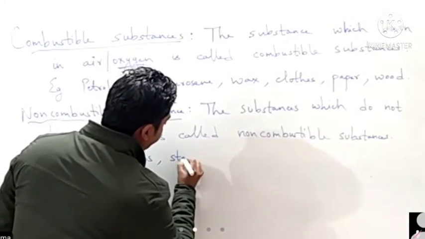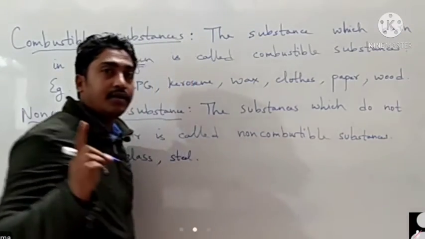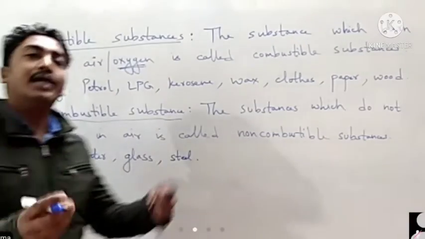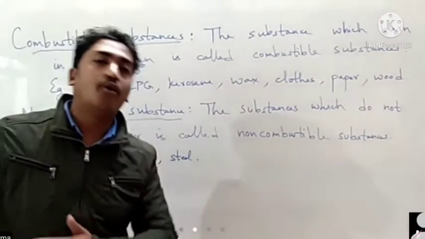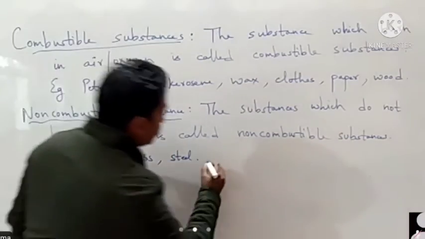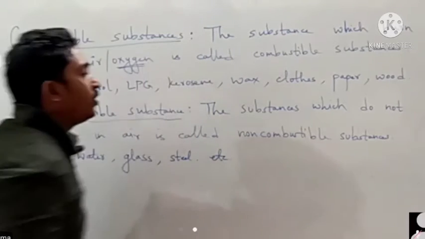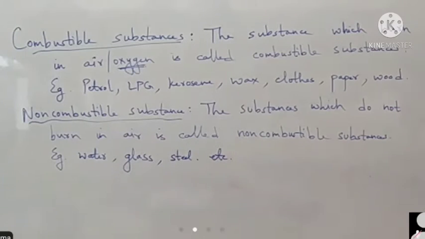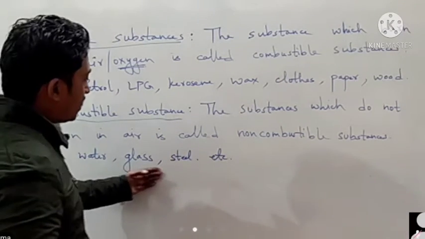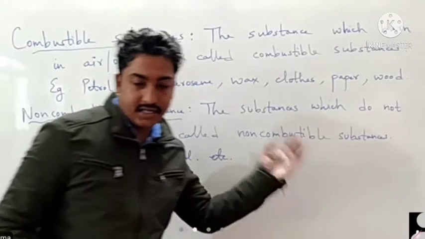Steel also doesn't burn. At a certain temperature it melts and is molded into different things. So these substances which do not burn in air are called non-combustible substances. Example: water, glass, steel, etc.